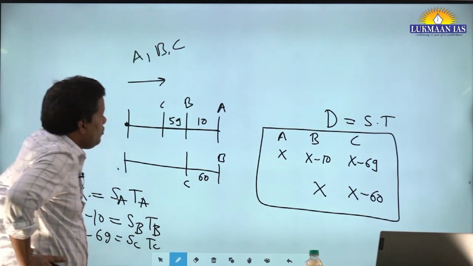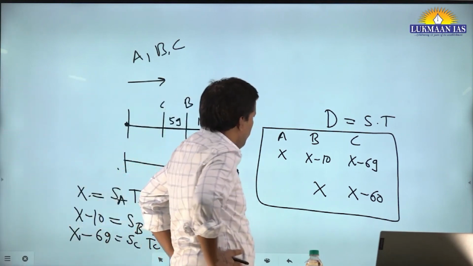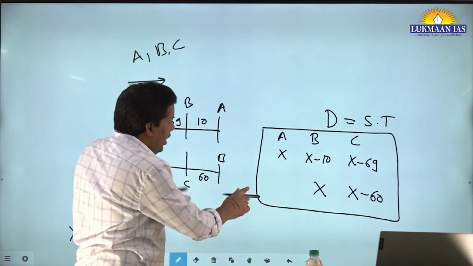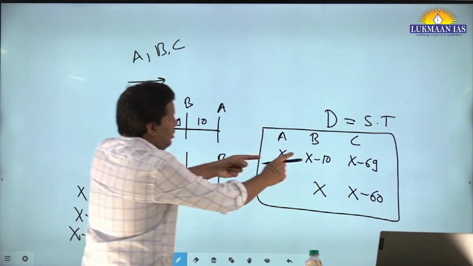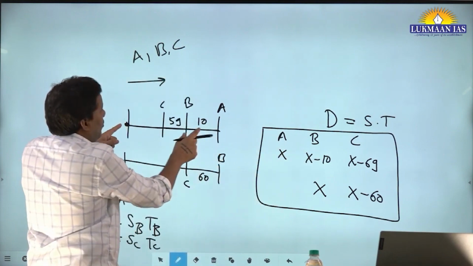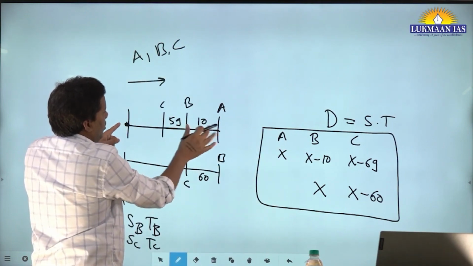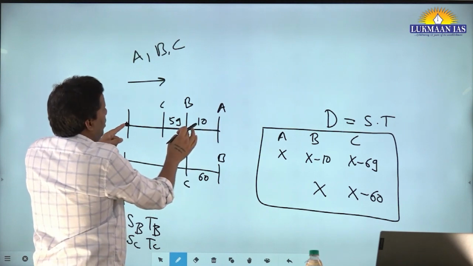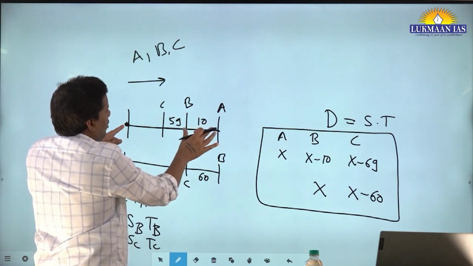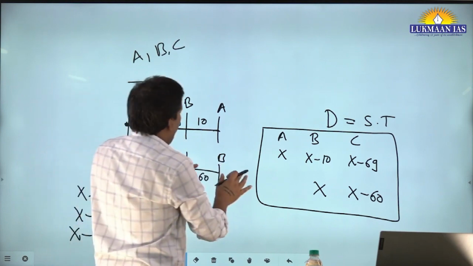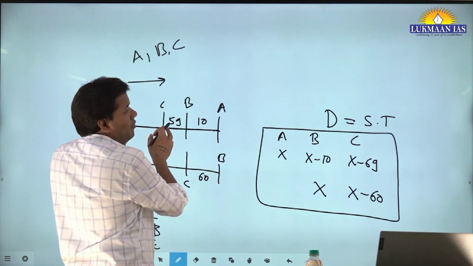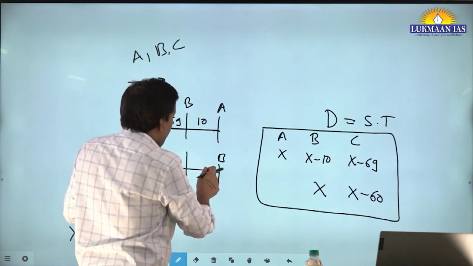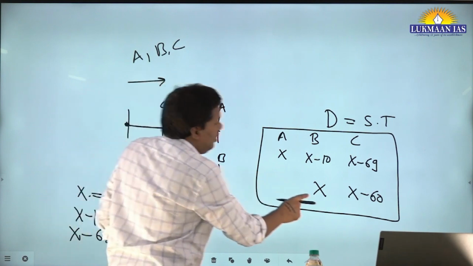Now, try to visualize this thing. Why have I written x beneath x minus 10? Because I know in the first race, B traveled x minus 10. If the total distance is x, B traveled 10 meters less compared to A, so it was x minus 10. C covered x minus 69. But in the second condition, B is traveling x.